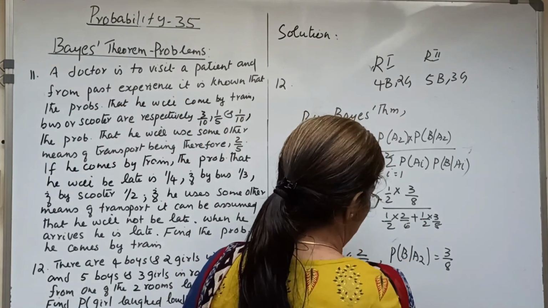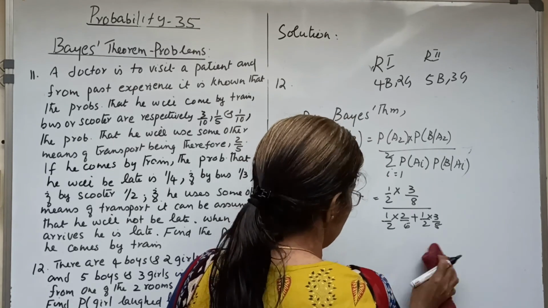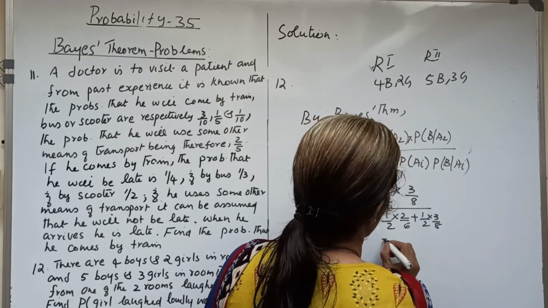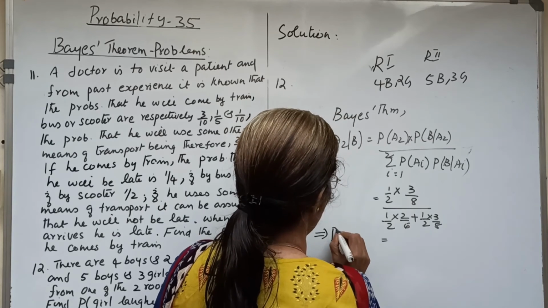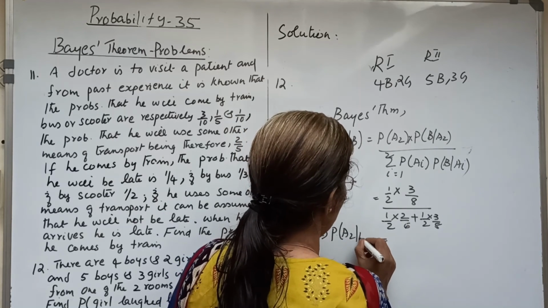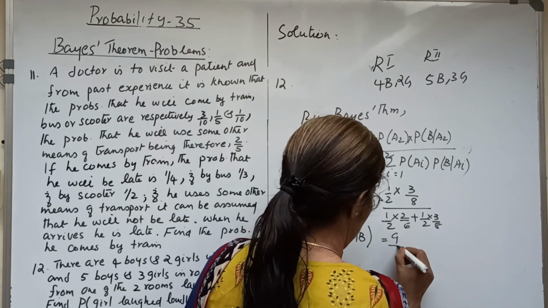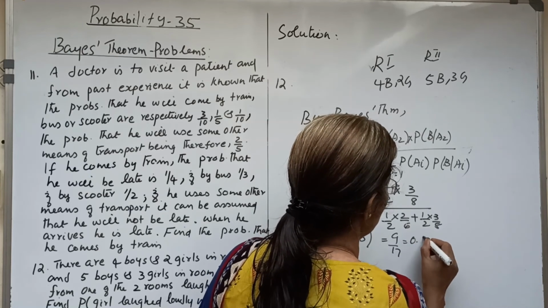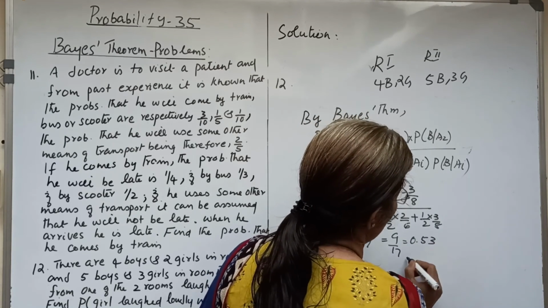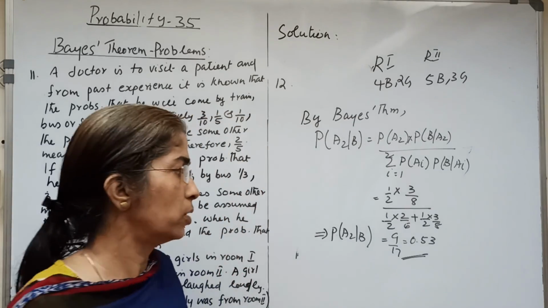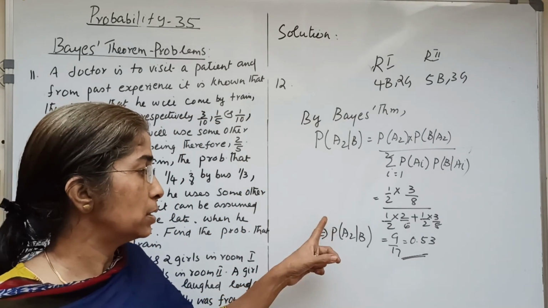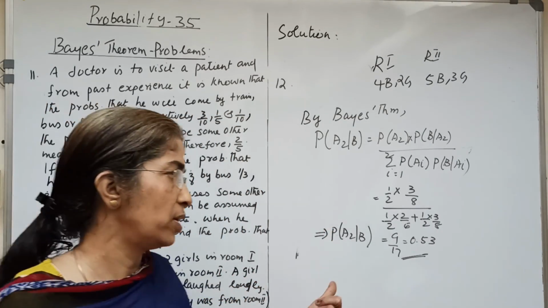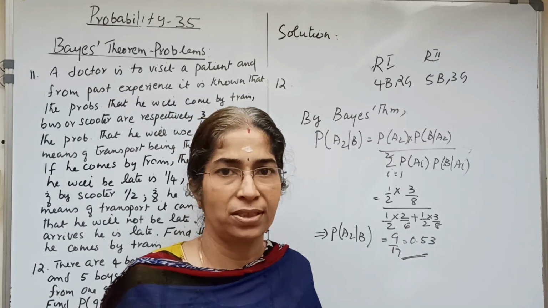On simplification we get 9 by 17, that is 0.529, or 0.53. So the answer is P of A2 given B equal to 9 by 17.